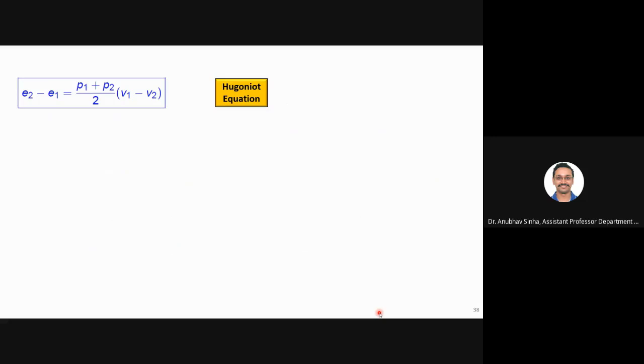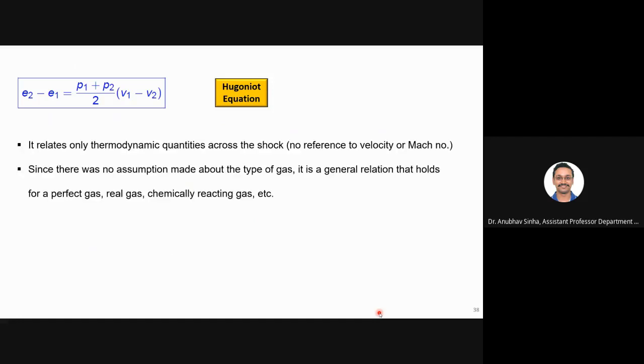Okay, so we'll see what the uses of this equation are in later slides. Let us first examine this equation and see what is so special or helpful about it. As you can see clearly, there is no mention of Mach number or velocity.